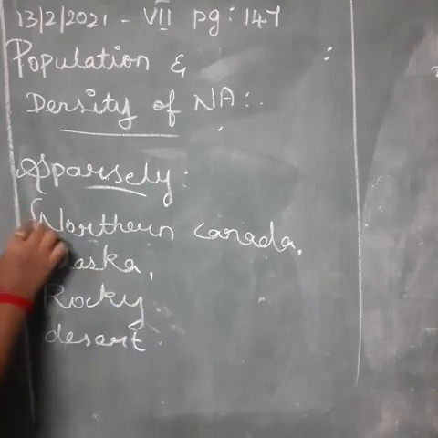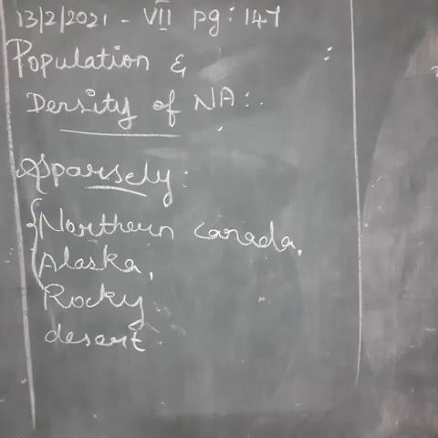These are the places where people are located in very low quantity. This is about the 3 subdivisions of population and density of North America.